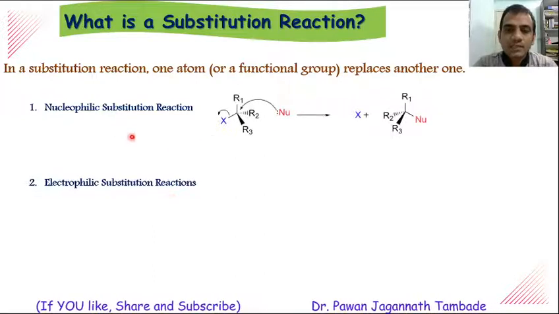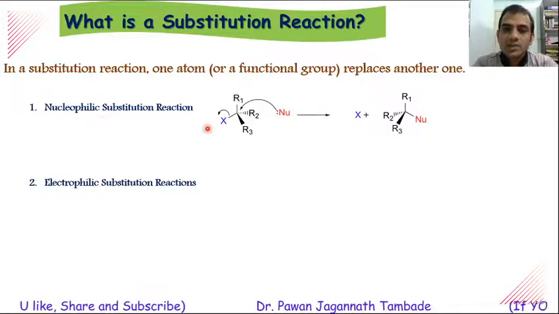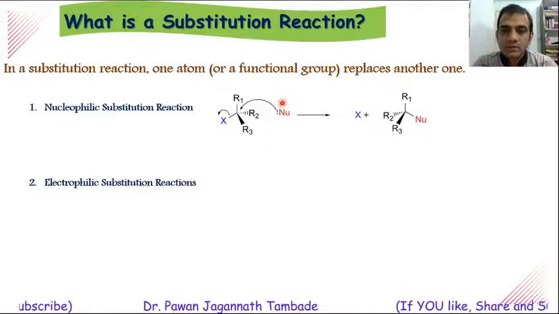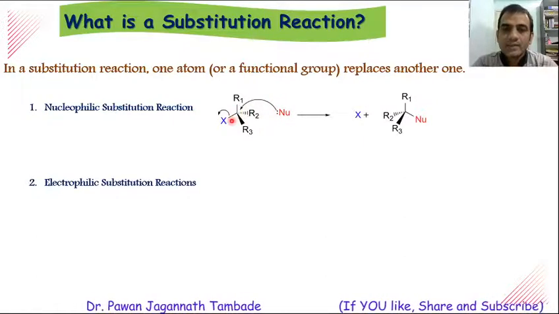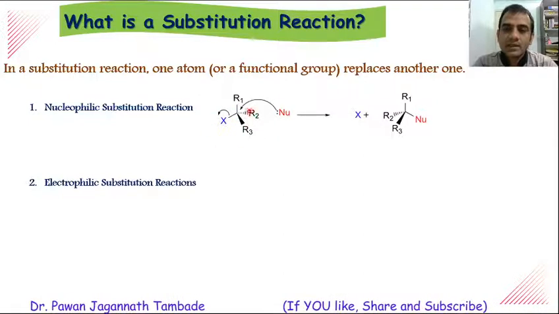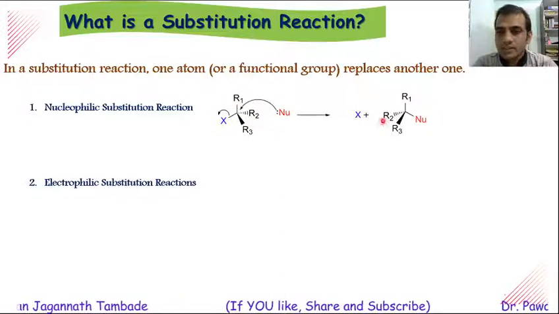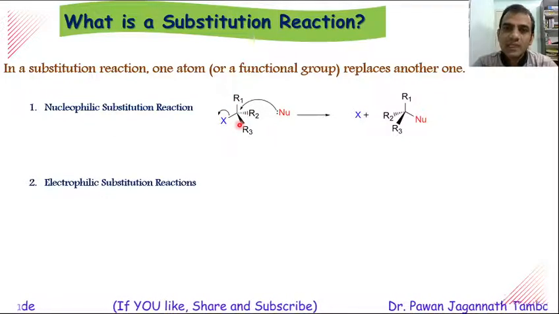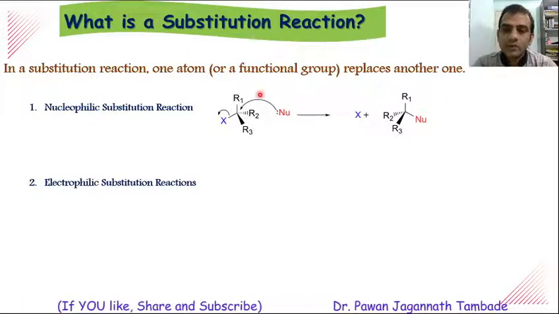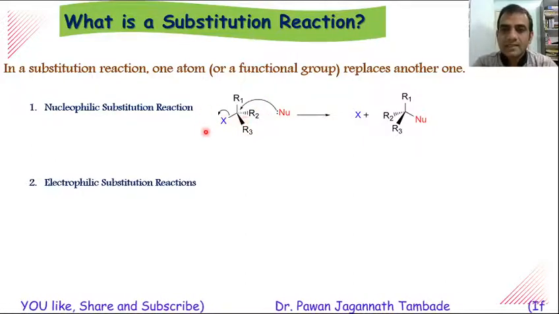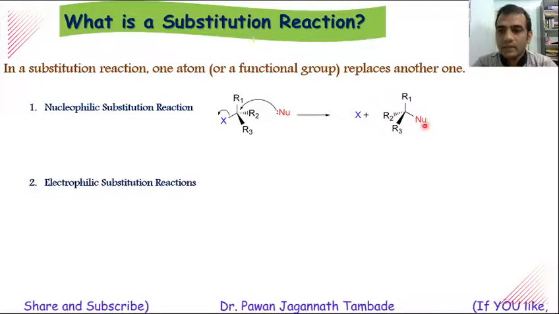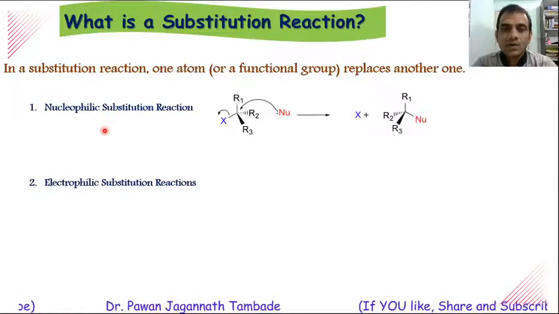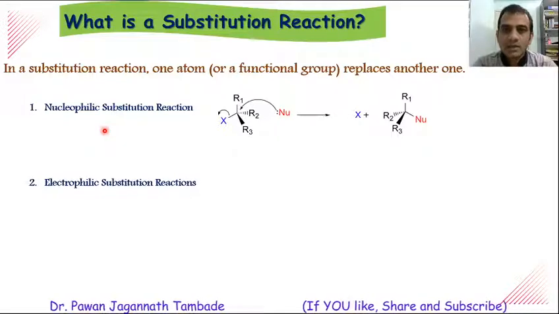So look at the first example of nucleophilic substitution reaction. In nucleophilic substitution reaction, a nucleophile will replace the atom or group which is present in our starting material. For example, in this case, suppose this is an alkyl halide, and when this alkyl halide is allowed to react with some nucleophilic species, this X is replaced by the nucleophile and we will get this type of product. So this is a classical example of nucleophilic substitution reaction.